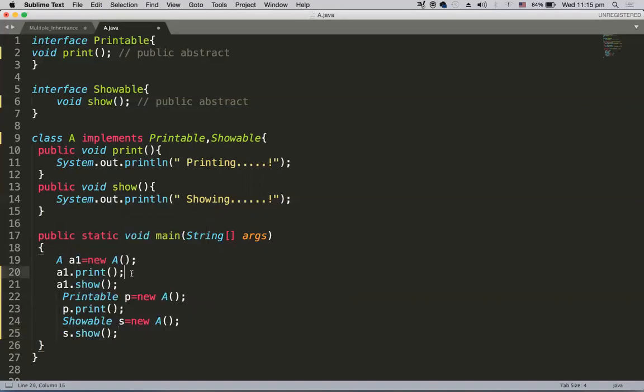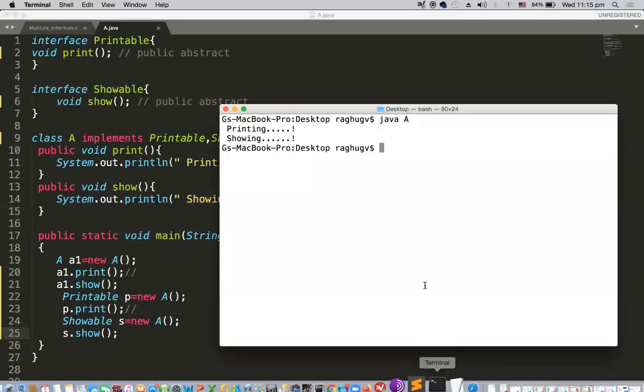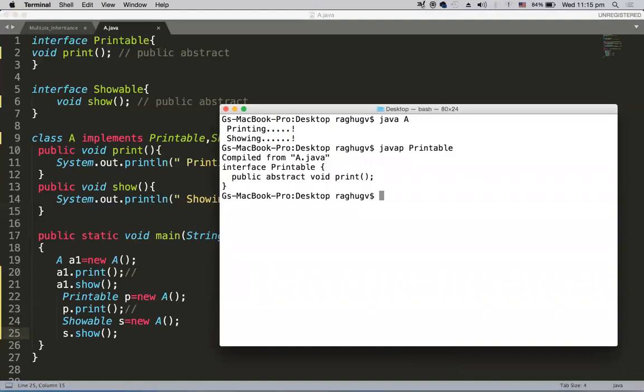The print implementation and show implementation will be the same. The only thing is that I'm calling print and show with their interface types, whereas here print and show are called with the class types. Both are possible, both are allowed. So interfaces cannot be instantiated, but they can be referred.